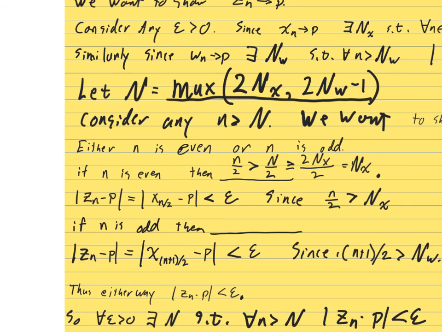Then (n+1)/2 is bigger than (N+1)/2, which is bigger than or equal to (2 N_w minus 1 plus 1) over 2. Stare at that for a second, you get N_w, which of course it had to. That's how we came up with our choice of big N. So I know that (n+1)/2 is strictly bigger than N_w. Full stop.